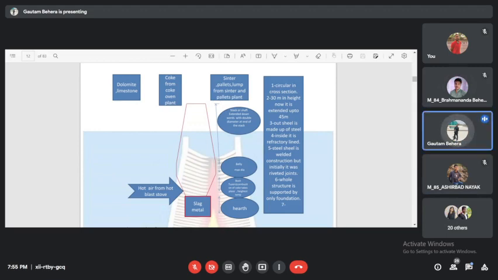The answer is yes. You need to charge dolomite and limestone separately because you are using lump. Lump iron ore means only iron ore. There is no flux incorporation in it, right? So you need a flux also to remove the gangue. How can you remove the gangue unless you charge limestone and dolomite separately? Then calcination will happen obviously. But nowadays we are not charging lumps. We are charging mainly sinter or pellets, which already contain some amount of flux, or we are charging a mixture of sinter and lumps together. Is it okay now? You got my point.